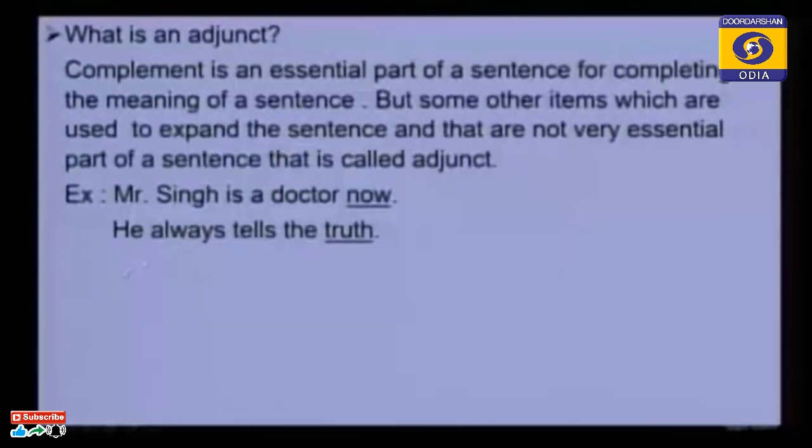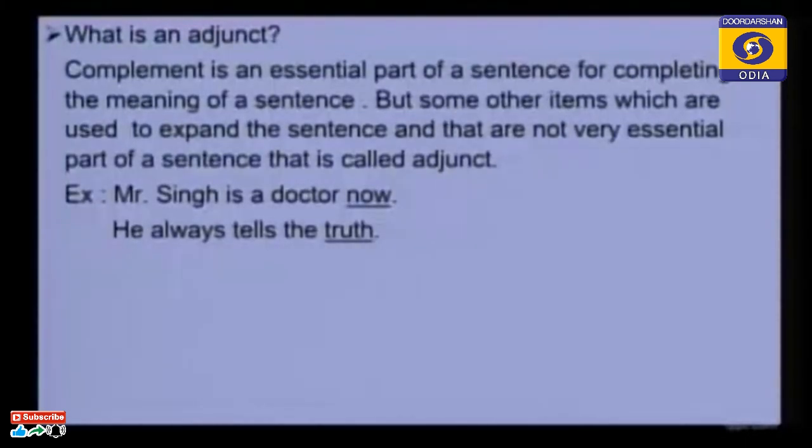Similarly, he always tells the truth. Here you see, he always tells the truth. Please underline "always", not "the truth". Please delete the underline just after "the truth" and take the underline to "always". Here there is a small mistake. The underline should be under "always". He always tells the truth.